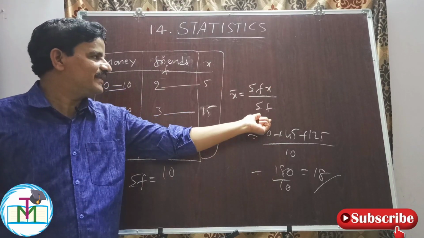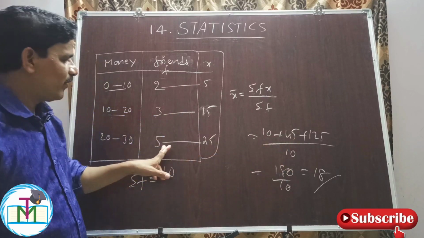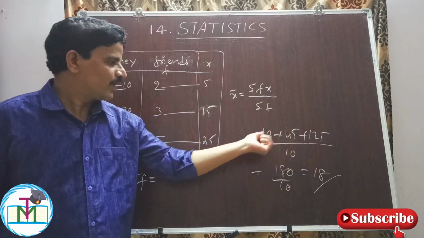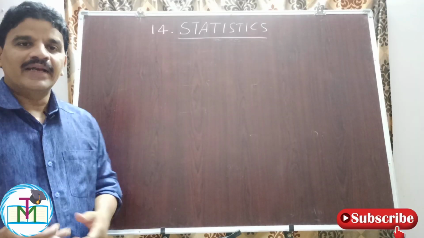Now sigma fx by sigma f. 2 into 5, 10, plus 3 into 15, 45, plus 5 into 25, 125 by 10 is equal to 18. Now, median of raw data.